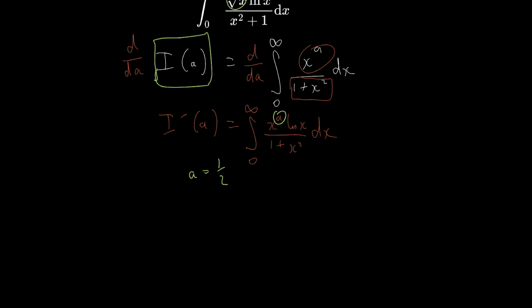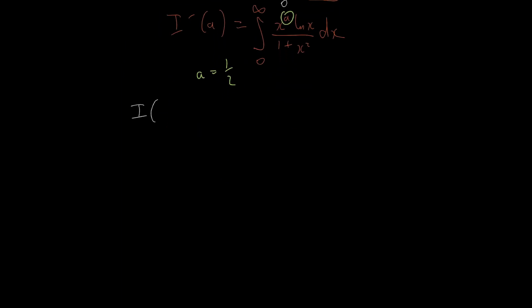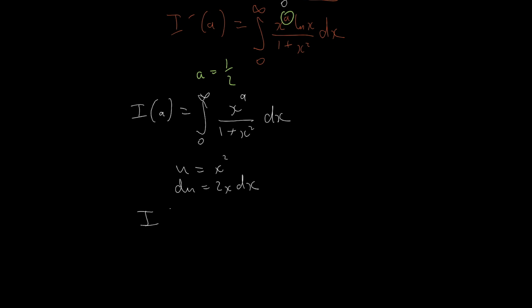So let's get started. So we wanted to integrate I of a, the integral between 0 and infinity of x to the a over 1 plus x squared dx. So we're going to start by making a u substitution of u equals x squared, du equals 2x dx. So now we have I of a equals a half.